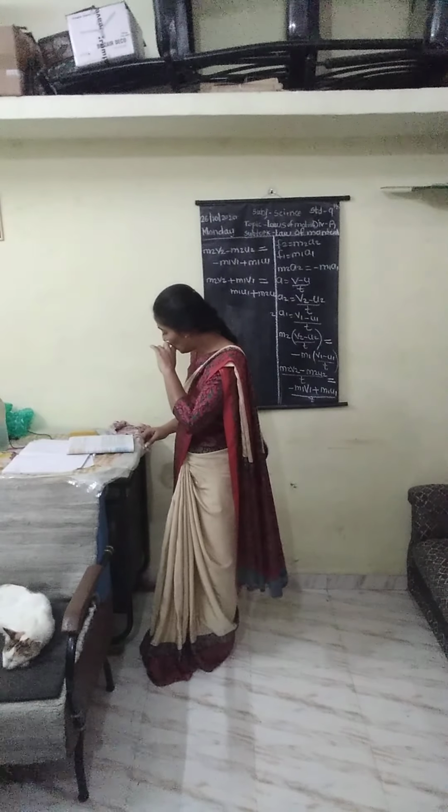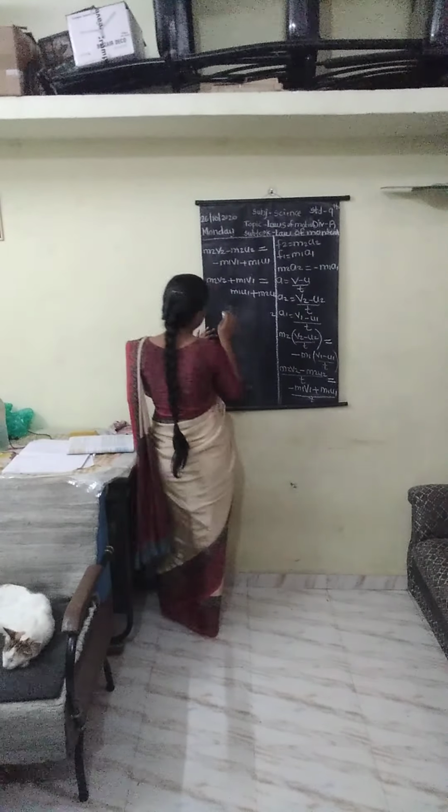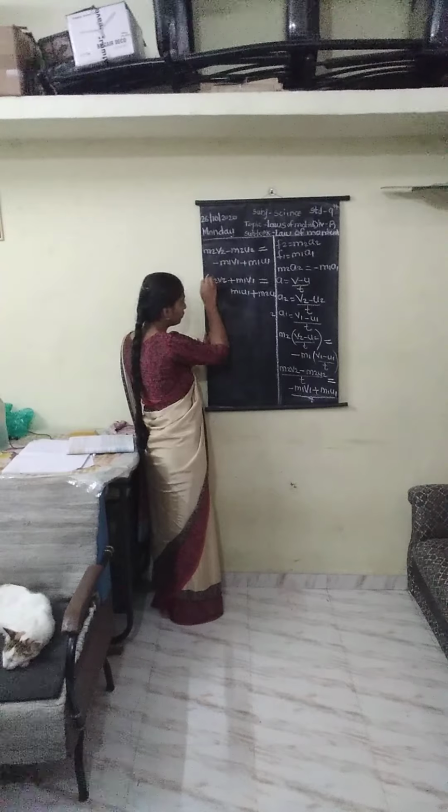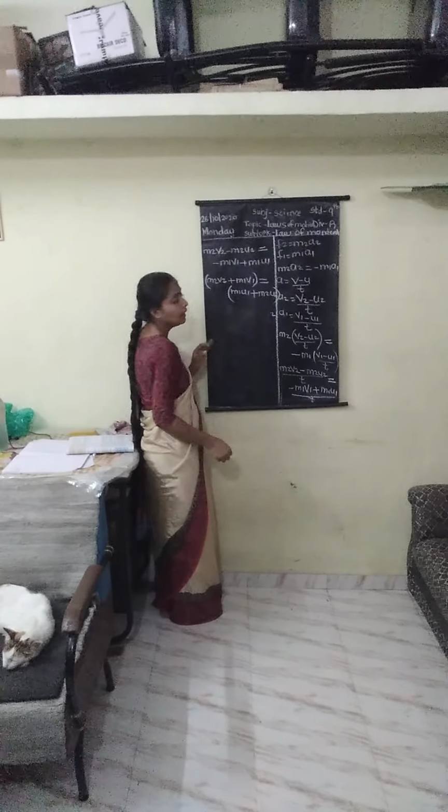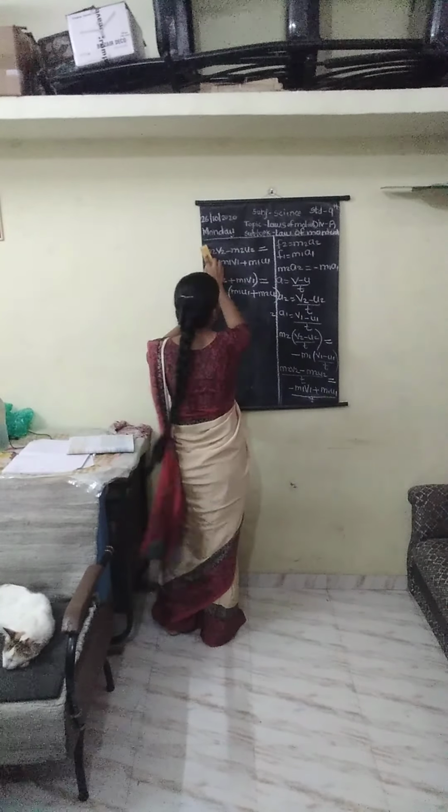Now after that, if we put this, what we see here, this is the momentum of the final velocity and this is the momentum of the second velocity.